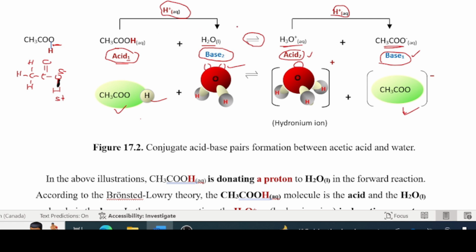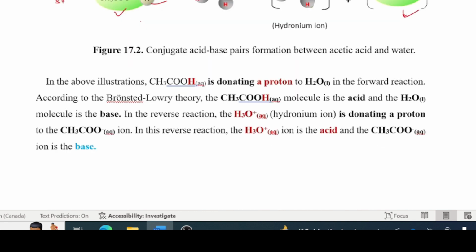For the forward reaction, you can see in this case acetic acid is the acid, water is the base. For the reverse reaction now, you see that the hydronium ion here is the acid, and this is the base. You can see the resemblance here with the acid and the base. These are called conjugate acid-base pairs.